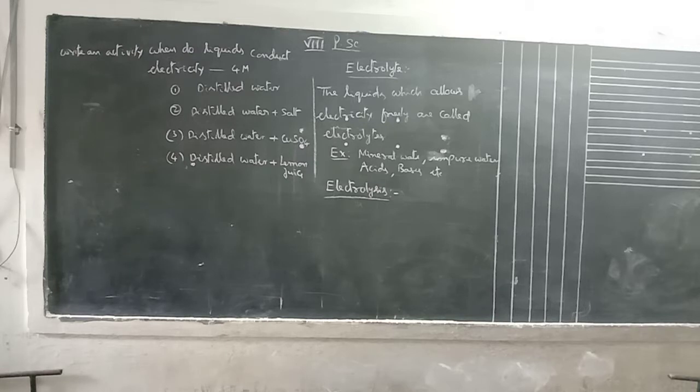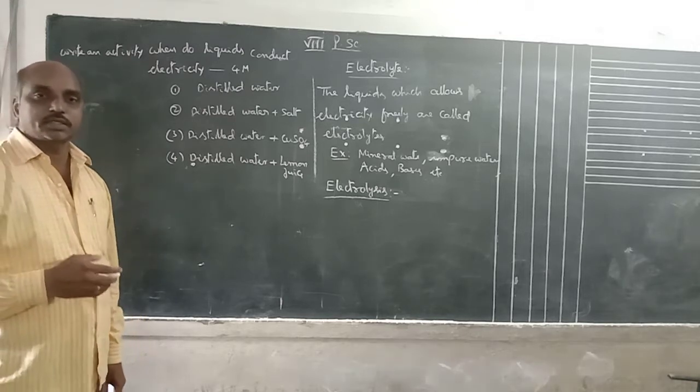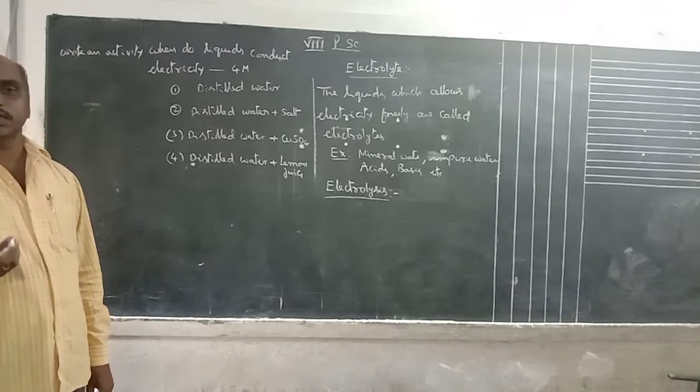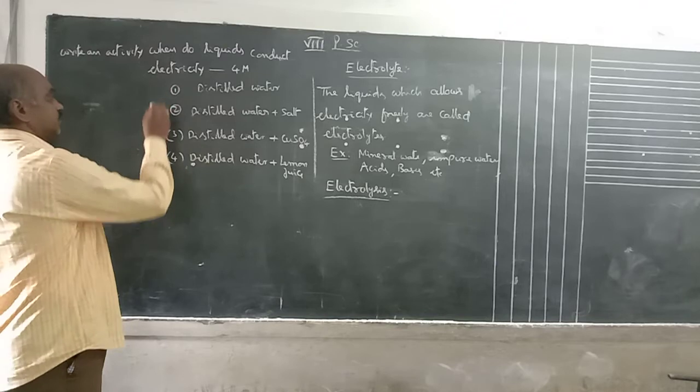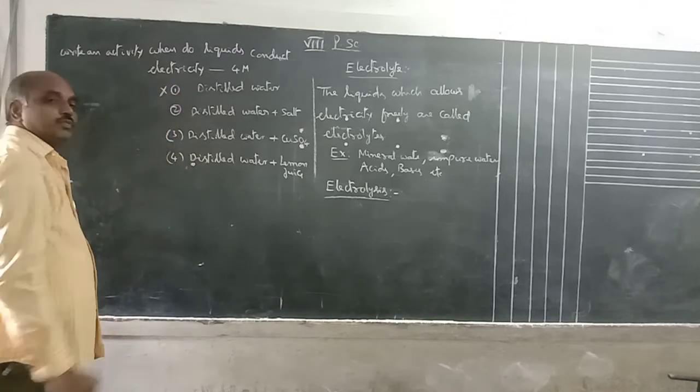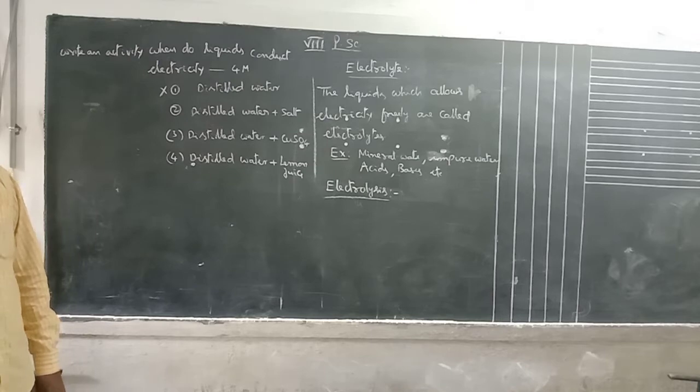As in the previous activity, pour some of the first liquid into the cap, connect the electrodes, and see whether the LED glows or not. Suppose the LED does not glow, then that is a bad conductor, not an electrolyte. Suppose we take distilled water and the LED does not glow; that means electricity does not pass through that liquid, so it is a bad conductor.